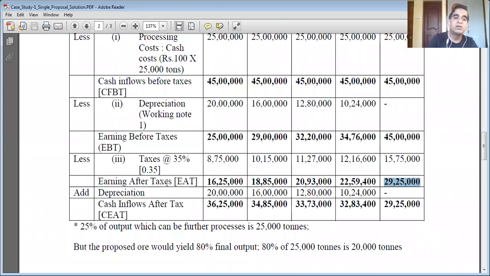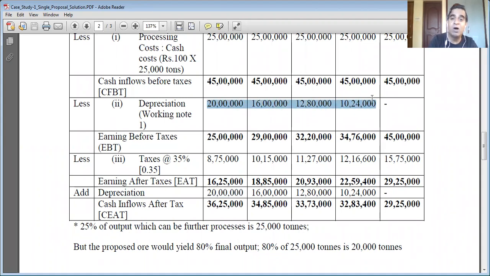Since depreciation is a non-cash cost, your depreciation amount, like 20 lakh or 16 lakh, is not going anywhere outside your company, remember. So it still remains part of the cash inflow. You need to add back the amount of depreciation. But why did we deduct it here? It is only for the tax benefit.